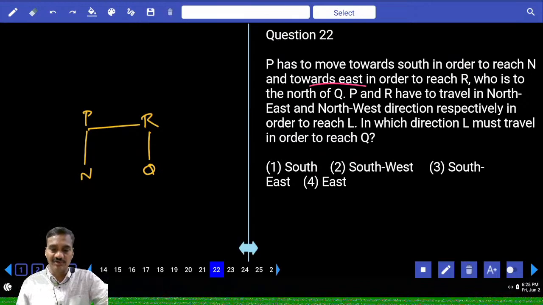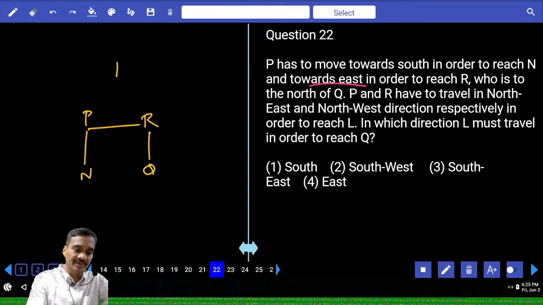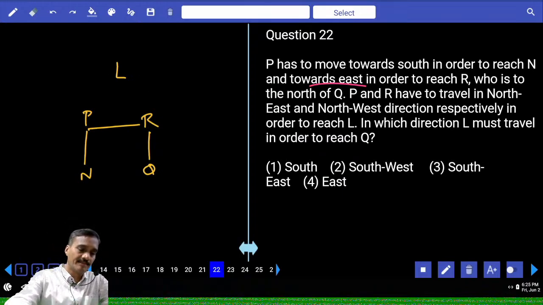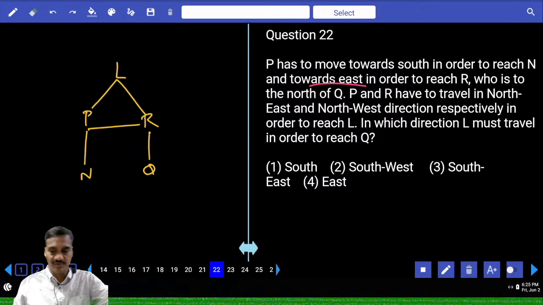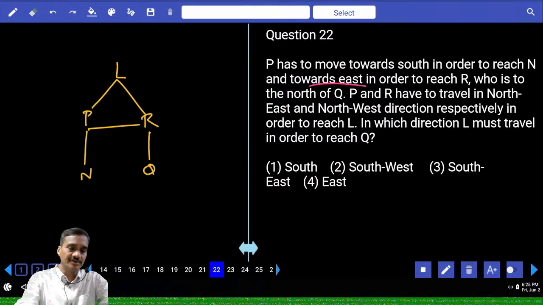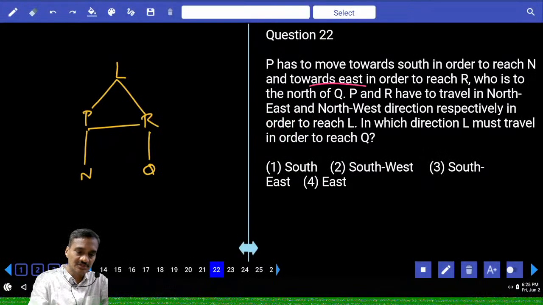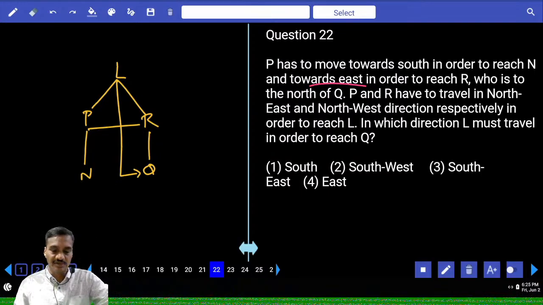P and R have to travel in northeast and northwest respectively to reach L. Now P northeast and this is the northwest to reach L. Isn't it? That means P is like this in the diagonal. Then in which direction L must travel in order to reach to Q? In order to reach to Q from L, now L has to first move towards south, then towards east. South and east to southeast. Now southeast, choice 3, question number 22.